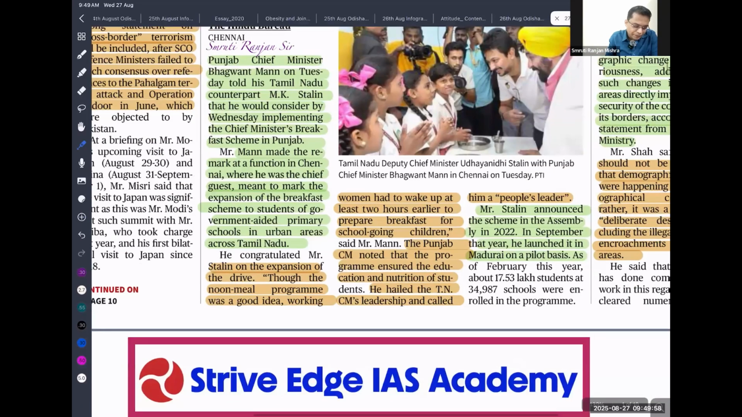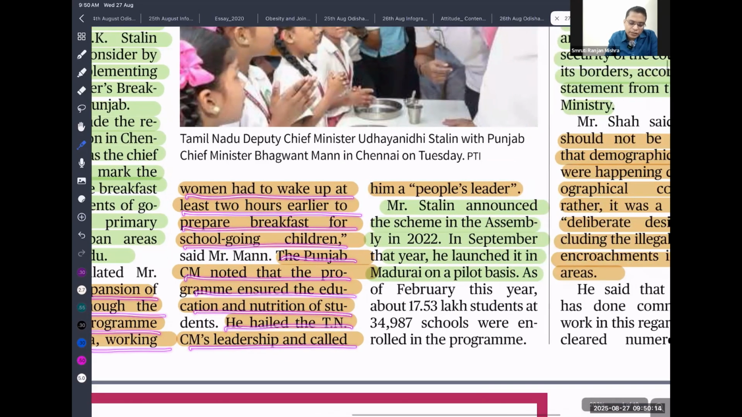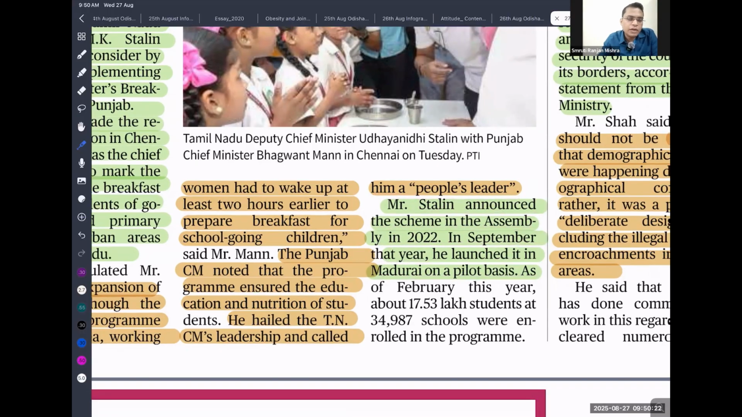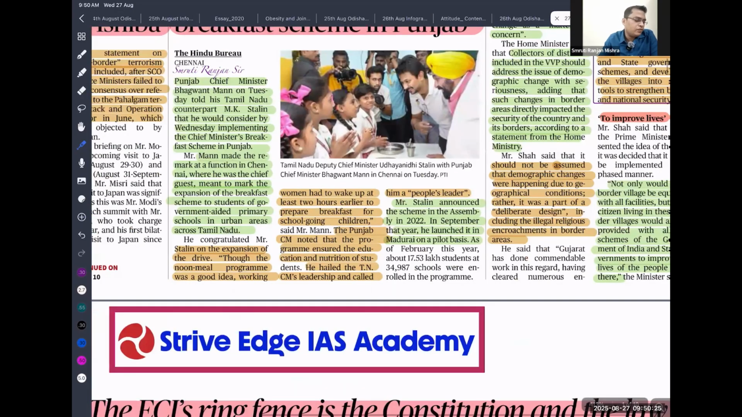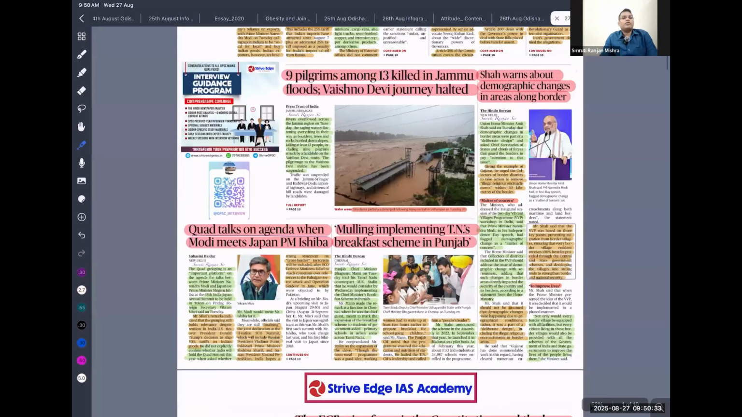Expansion of the drive through the noon meals program was a good idea. Working women have to wake up two hours earlier to prepare breakfast for school-going children. A nutritionist helped the Tamil Nadu leadership and called him a people's leader. Stalin announced that scheme in the assembly in September and launched it in Madurai on a pilot basis. So in Tamil Nadu they are providing breakfast to children, and the same thing we can implement all over India. If we can provide it in villages and rural areas, it will improve their nutritional level and reduce malnutrition.